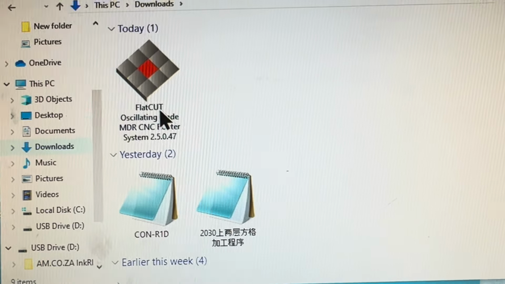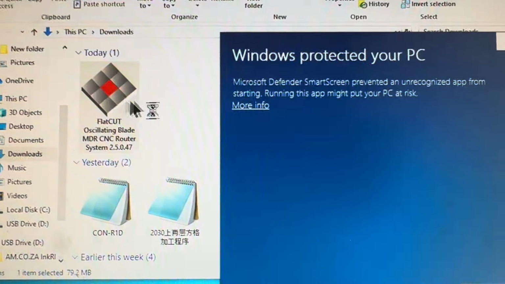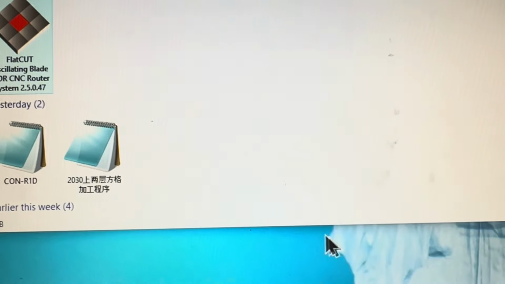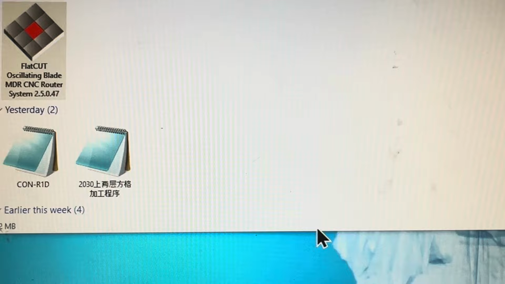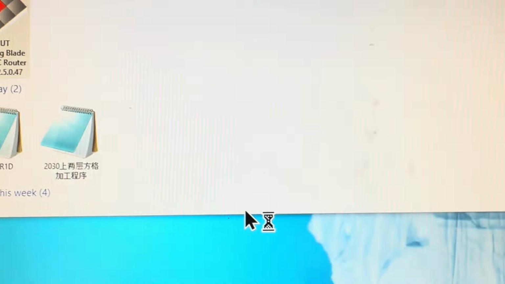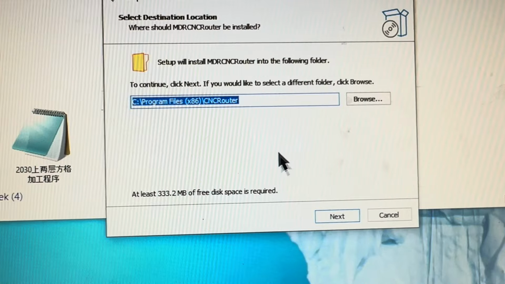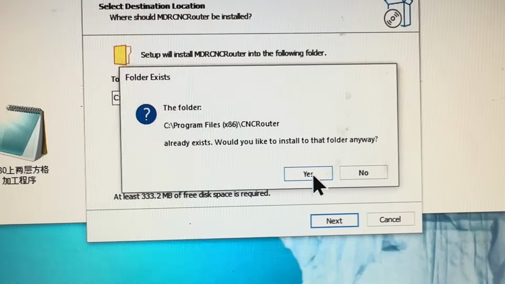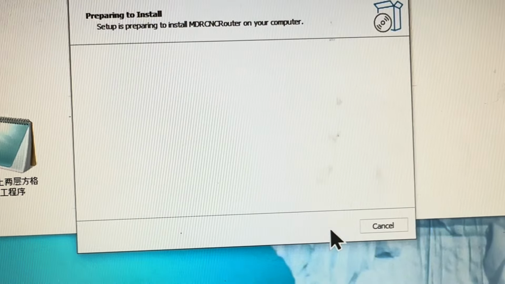So let's see, you can just double click to install. Use the default override install, it's fine. Sometimes the parameters are lost, so at least you have a copy. This is the default installation. If you don't change it, it will override. Whether to create a shortcut or not is up to you.